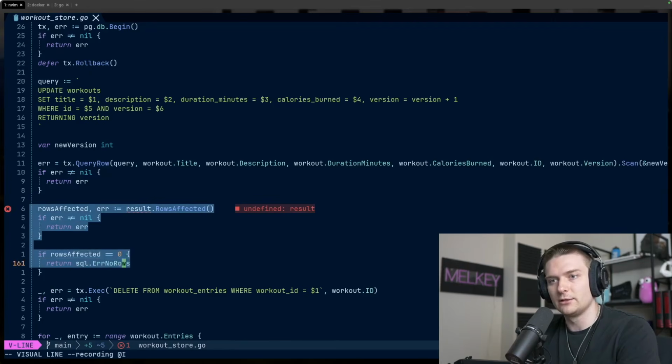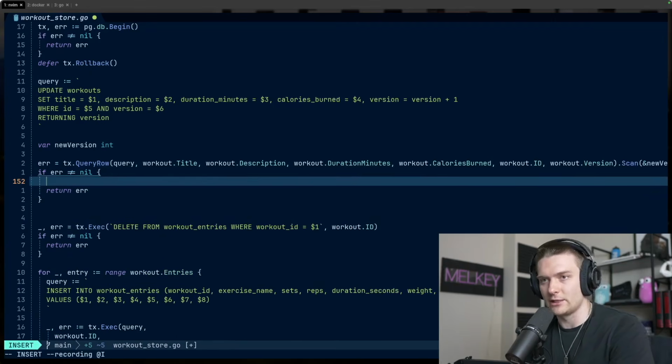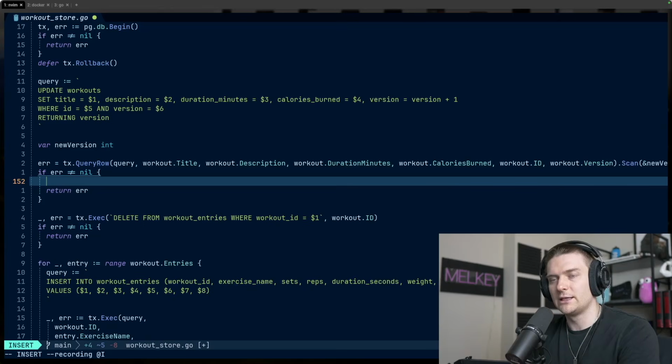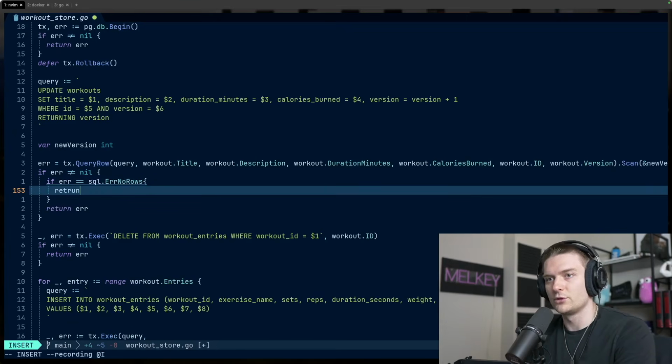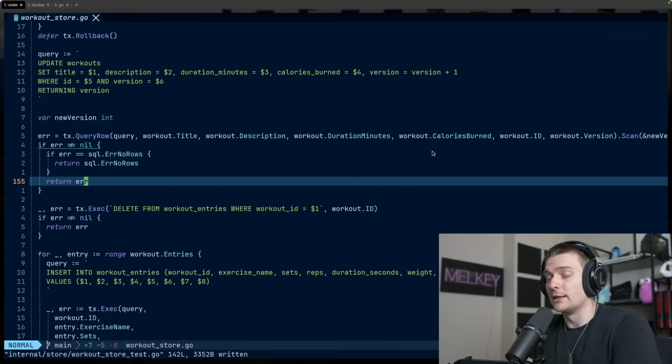Okay, and we can go ahead and delete all of this, because now in this error, we're going to make this a little bit more verbose. So if our error does not equal nil, okay, then here we're going to do if error equals SQL.error no rows, we can return SQL error no rows, like so. And that's pretty much all we need to do for our workout store.